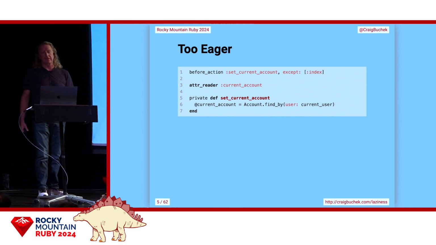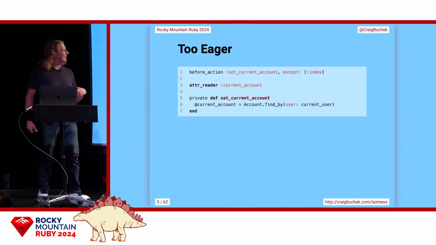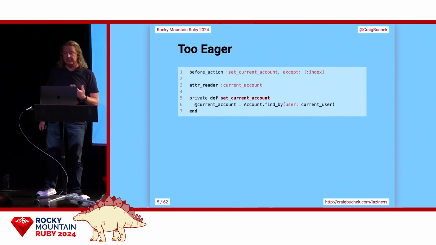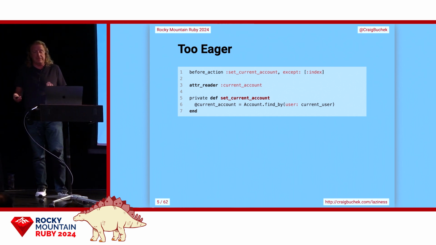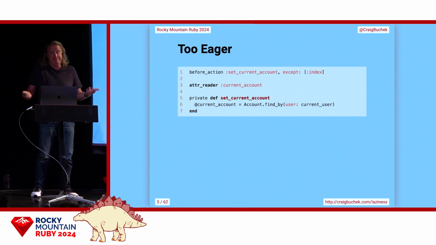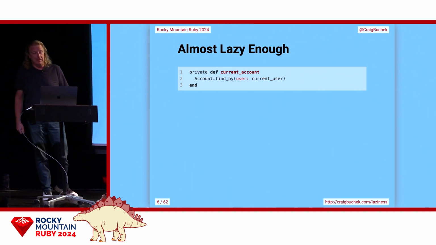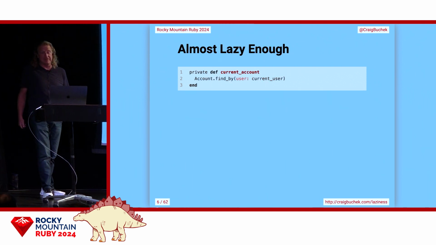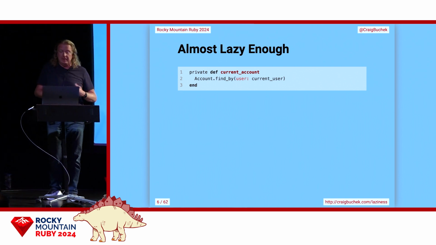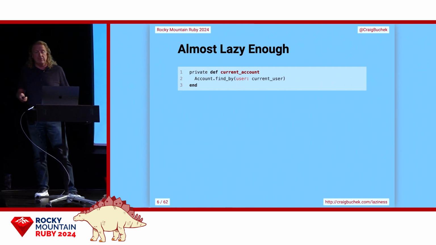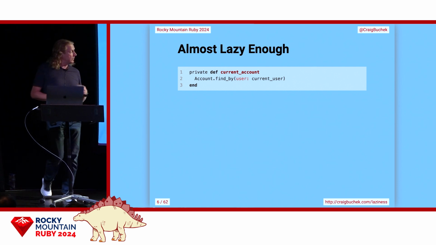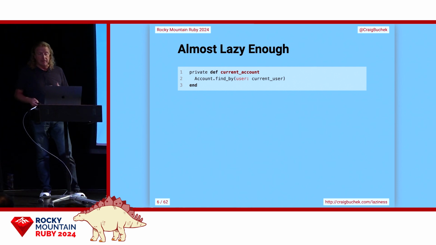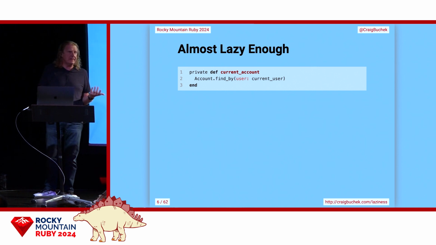So I often see code like this in a Rails controller, and this is the kind of code that prompted this talk. Why do we need to set the current user account before everything else? Well, we don't. Rails requests are synchronous. There is no ahead of time. You only need to compute things before they're used, and I'm going to argue that you should compute things right before they're used. So this code is more lazy. It waits to do the computation until it's needed.